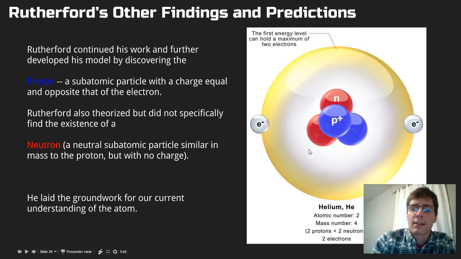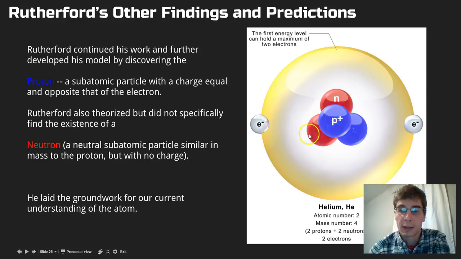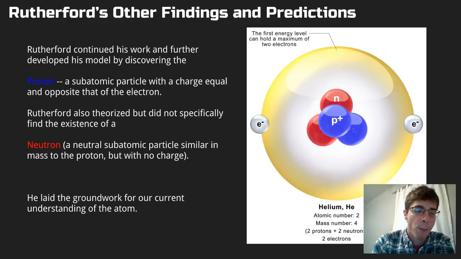And in essence, he came up with what we think of as our standard model of the atom. He laid the groundwork for it. We now know that protons and neutrons make up the nucleus of an atom, and then around that electrons orbit, but most of an atom is filled up with empty space.